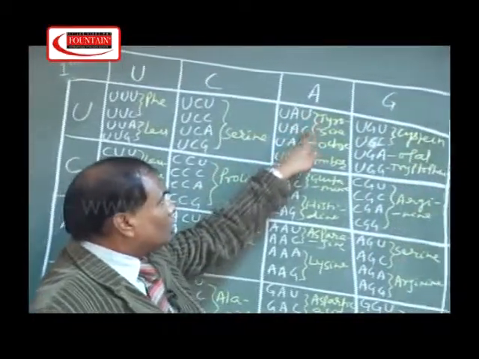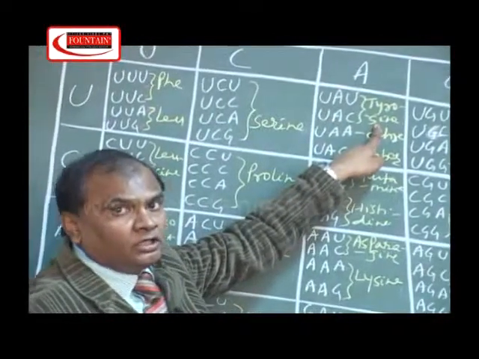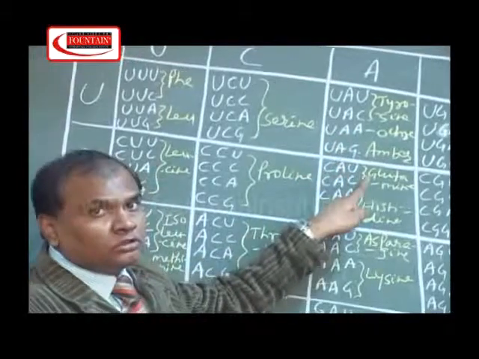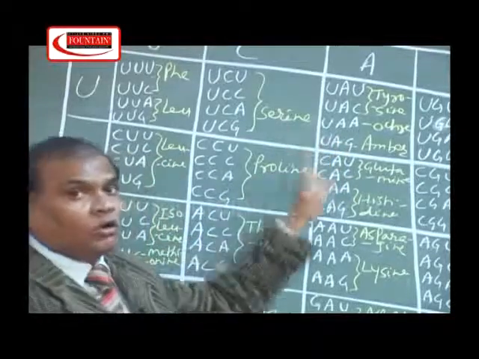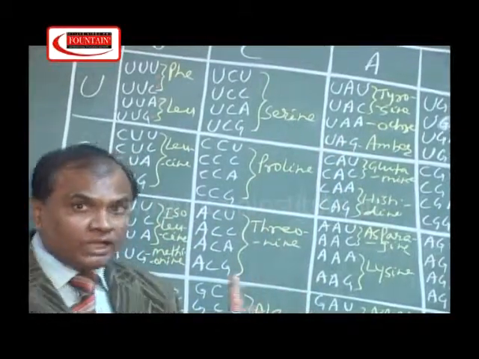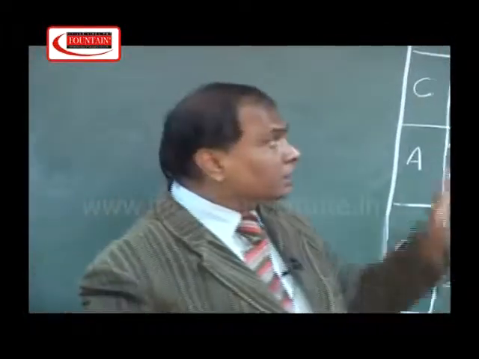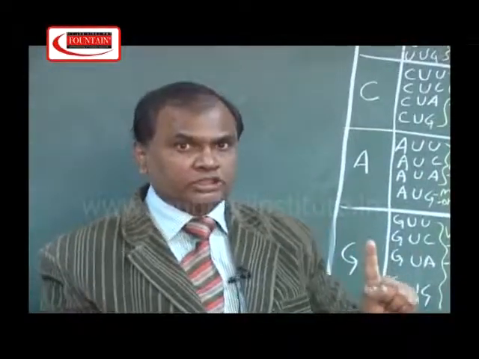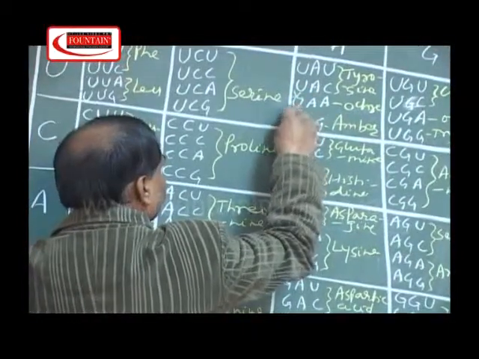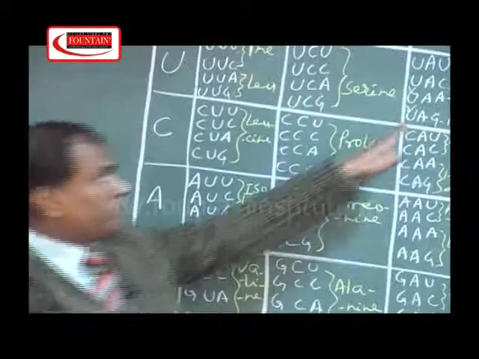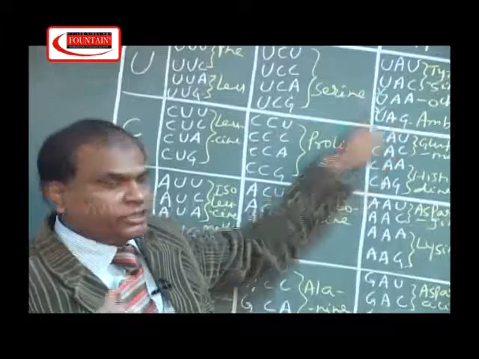In this column also, the first two codons, UAU and UAC, code for the amino acid tyrosine, whereas the next two codons, UAA and UAG, are called stop signals. A stop signal means they are responsible for the termination of the polypeptide chain, that is, they never code for any amino acids. So these two are marked by an asterisk. Wherever these two genetic codes come into the frame, the polypeptide chain gets terminated.